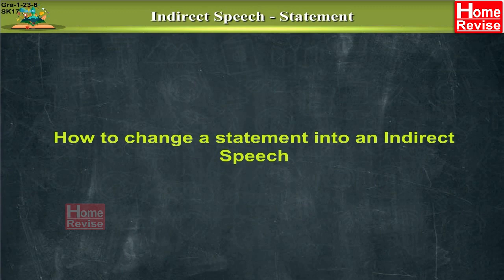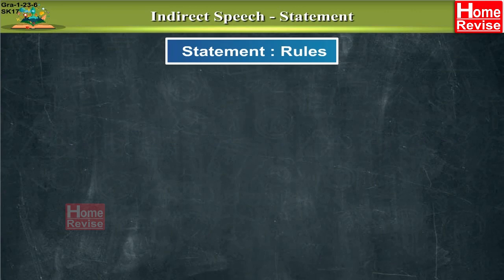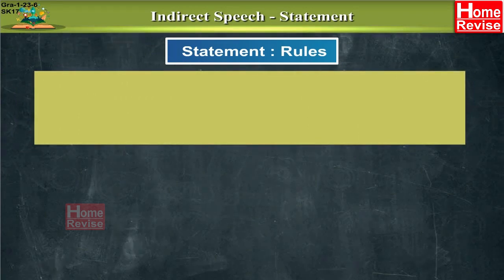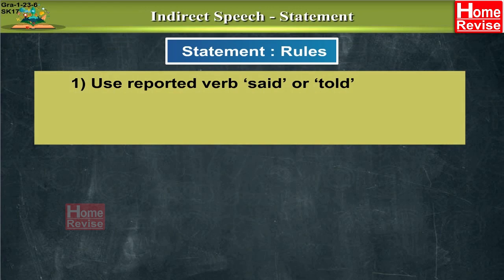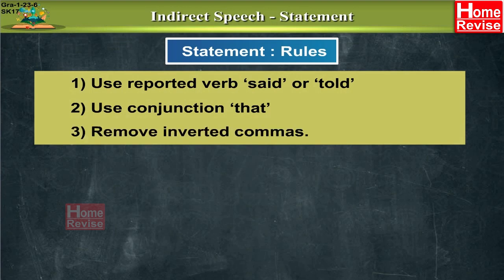Statement. How to change a statement into indirect speech. Let's understand certain rules to change a statement into indirect speech. The first rule is use the reporting verb said or told. The second rule is use the conjunction that. And the third rule is remove inverted commas. So we need to follow all these rules in order to change a statement into indirect speech.